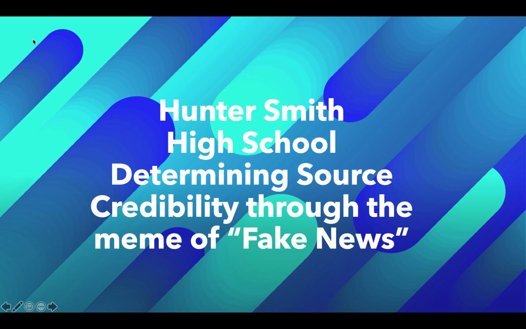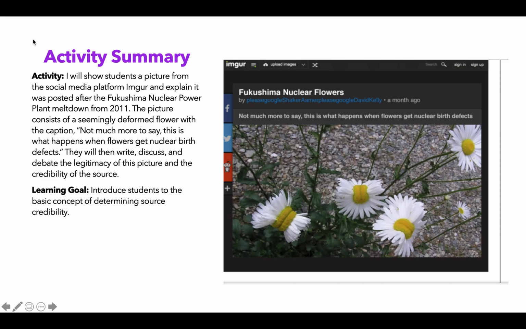I am teaching high school, and this scaffolding activity is teaching students how to determine source credibility through the meme of fake news. So let's get started.